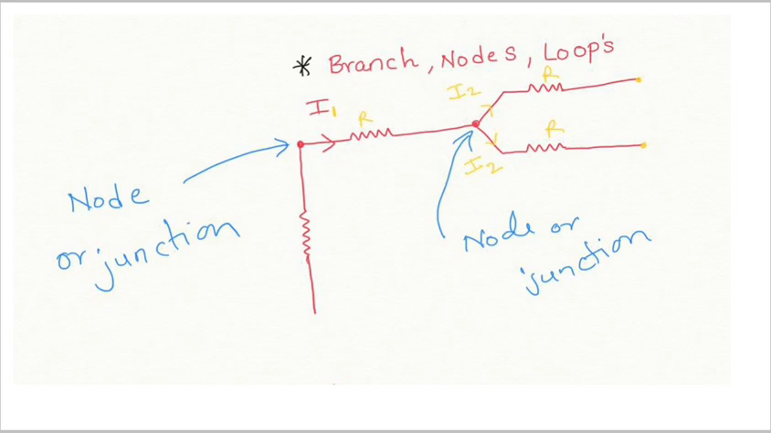Next is, what is a branch? A branch is any line which is having a component, which is between two nodes.